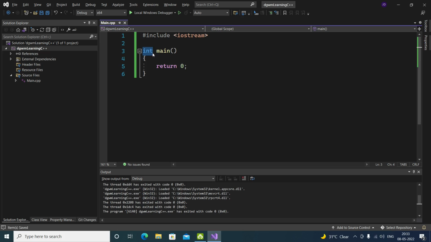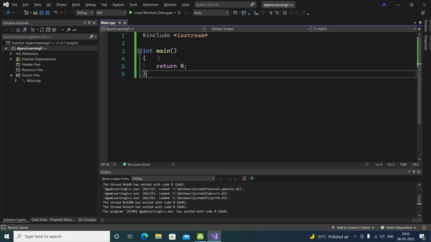Here, integer, we are defining the return type of this main function. If you don't use this and do something like this or just add some value, it is not going to work, it's going to give us an error. But if we do it like this, it is going to take main as a variable. So we use this type to make it a function.